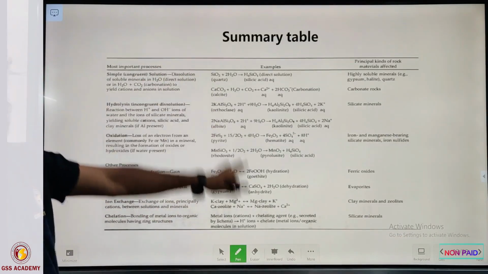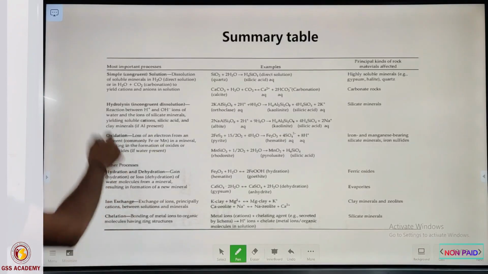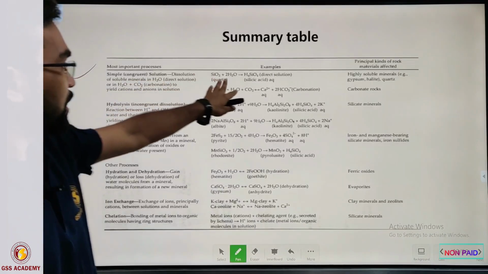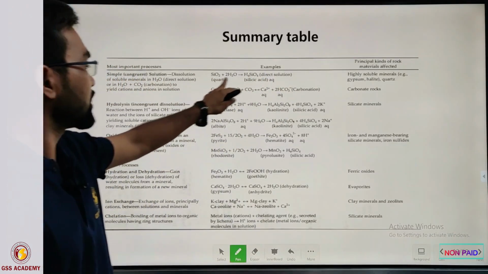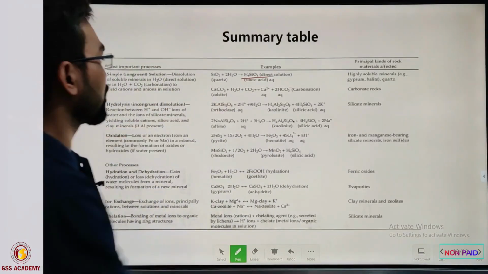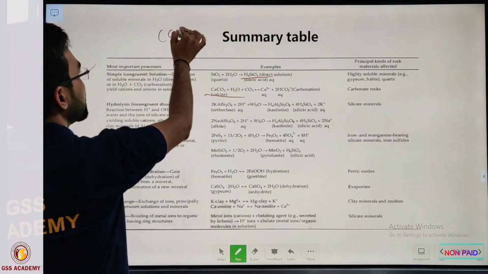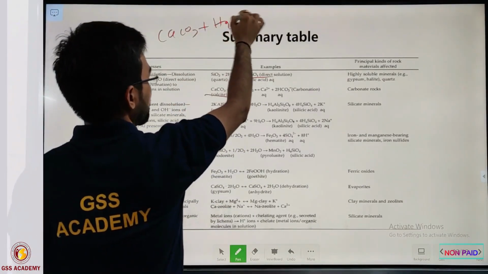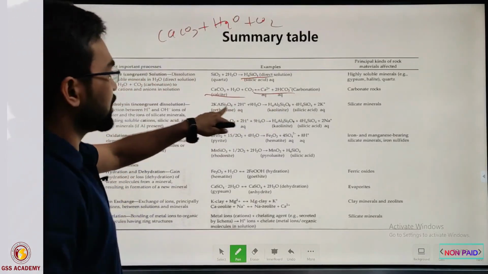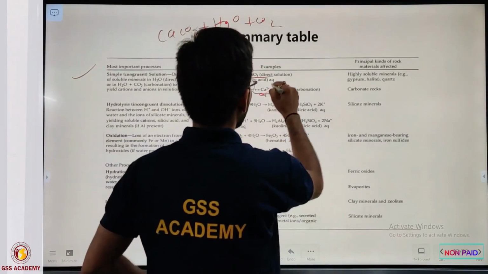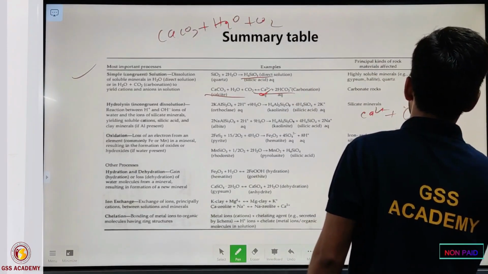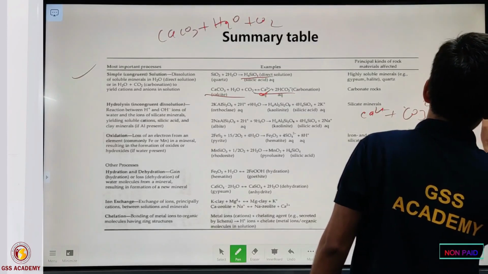If we summarize all the chemical weathering we discussed in tabulated form, you can say simple congruent weathering, the congruent solution, means there is a complete dissolution. Suppose SiO2 plus 2H2O forms silicic acid. Then CaCO3, this is called carbonation. CaCO3 plus H2O plus CO2, after the liberation of Ca2+ and bicarbonate, then this Ca2+ reacts with CO3 2- and forms CaCO3.